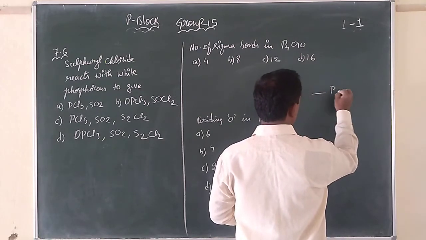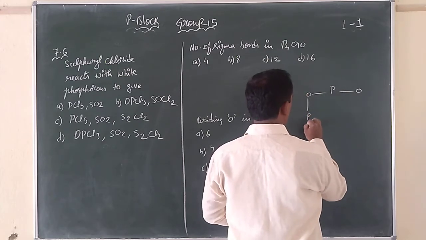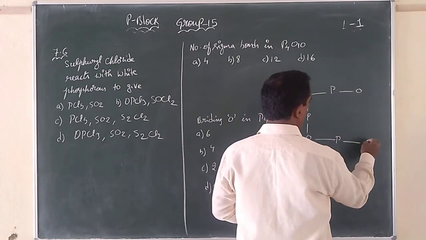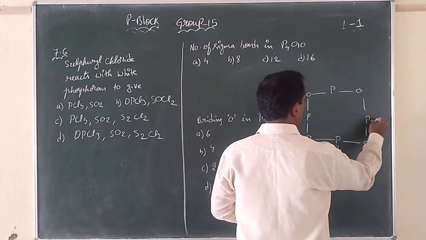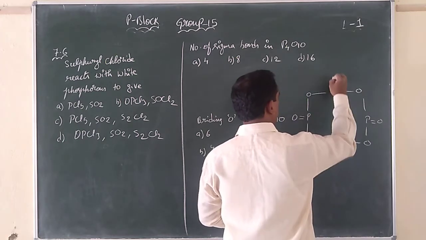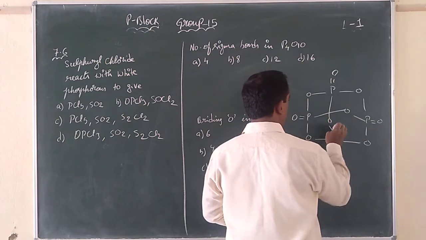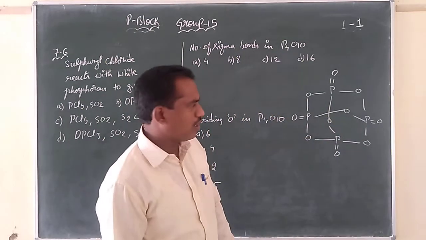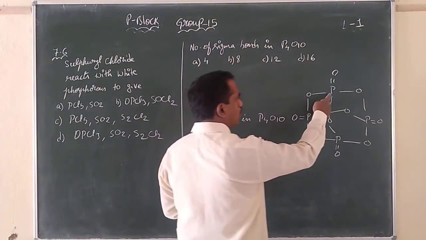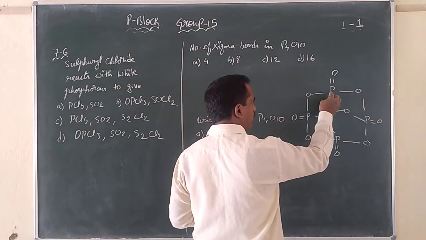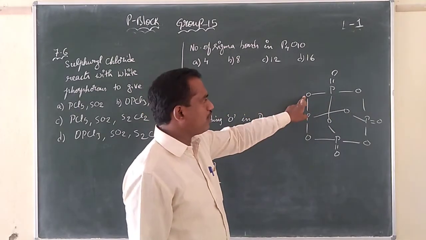P4O10 is having bridge oxygens between the phosphorus atoms. This structure is not there in our textbook, children. So in P4O10, once you see, the phosphorus atoms are connected with bridging oxygens. These type of questions are very important here, because when phosphorus is connected to phosphorus by one oxygen, such kind of oxygen is called the bridging oxygen.